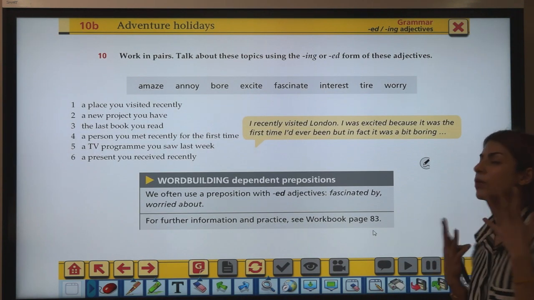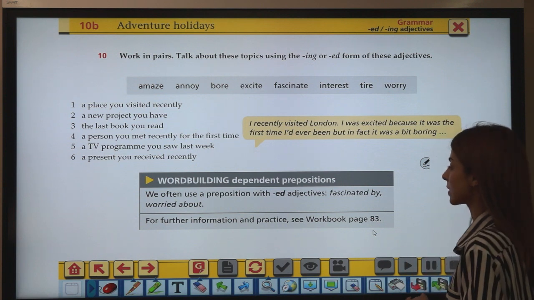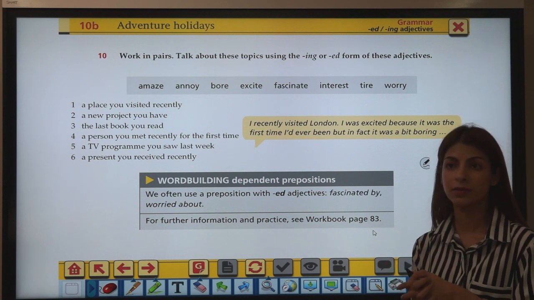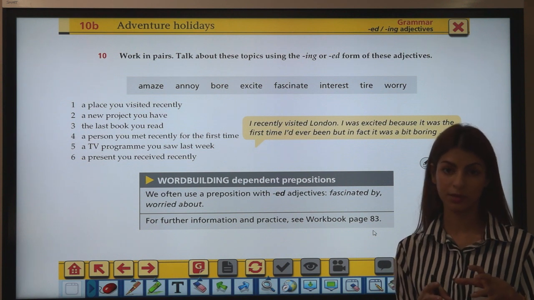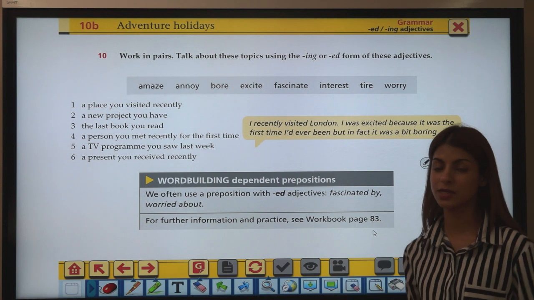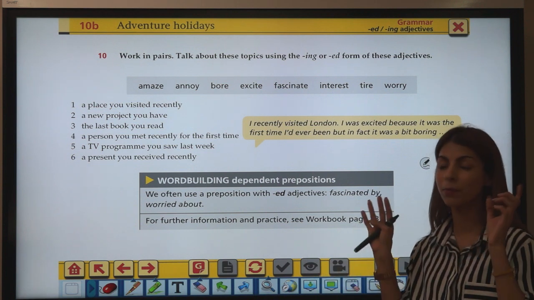Alright, now that you have learned some adjectives, right, to describe your feelings, you have to know that sometimes these adjectives collocate or they come together with a preposition. Sometimes the adjectives we just learned, worried, interested, excited, fascinated, come with a preposition.